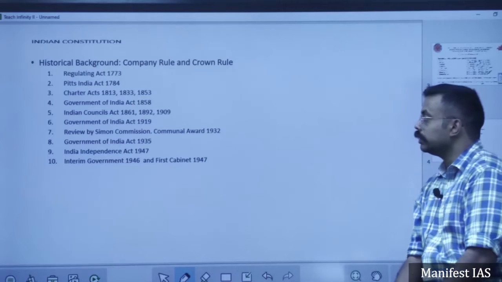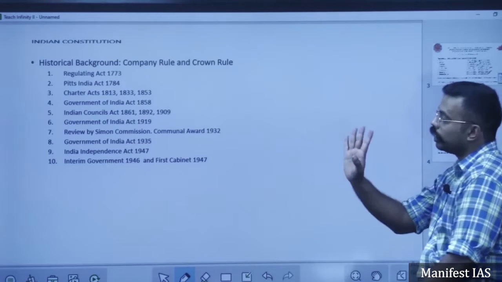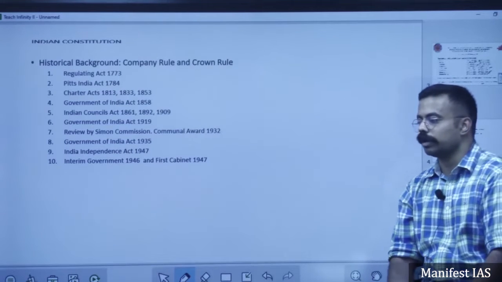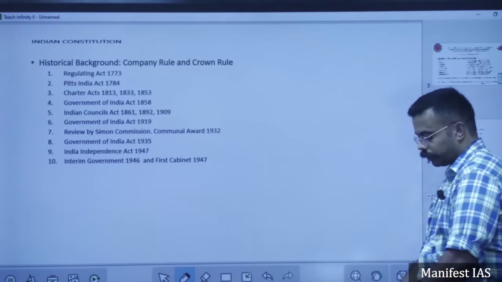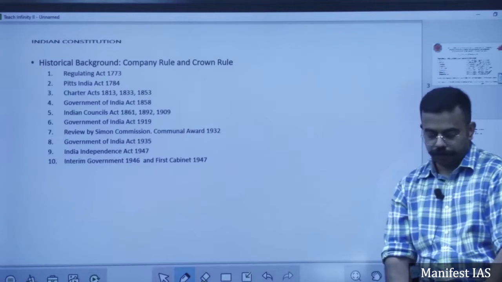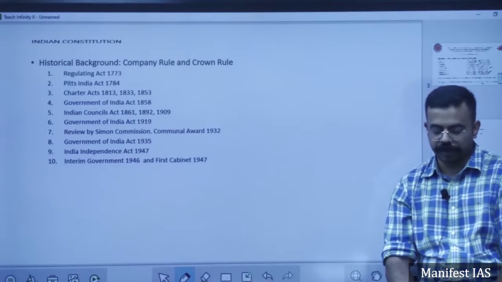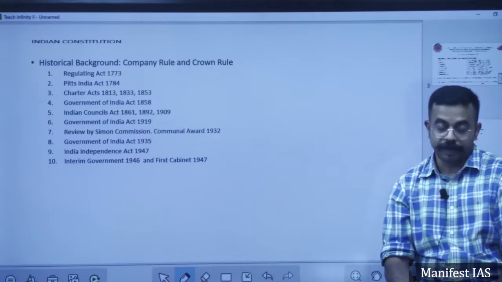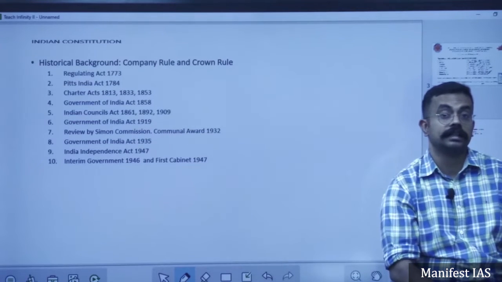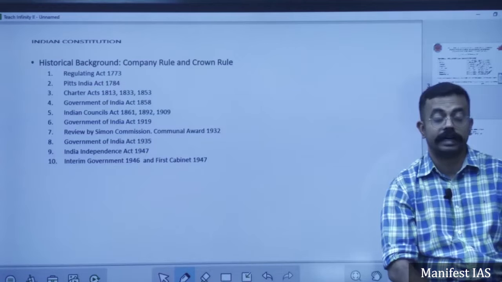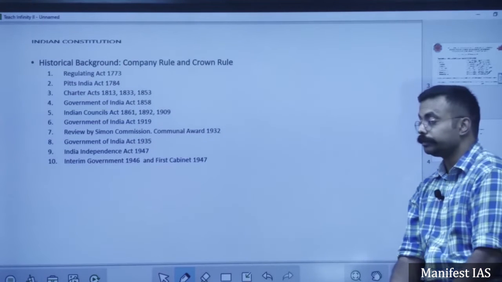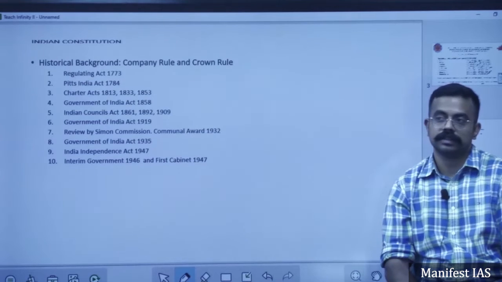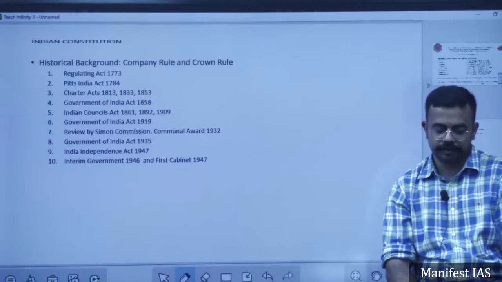Next comes the Communal Award, which is the most important thing. What happens in this Communal Award in 1932? British Prime Minister Ramsay MacDonald allows separate representation for Indian Dalits. So the separate electorate, which was extended to Muslims, Sikhs, and Christians earlier, is now also extended to Dalits.